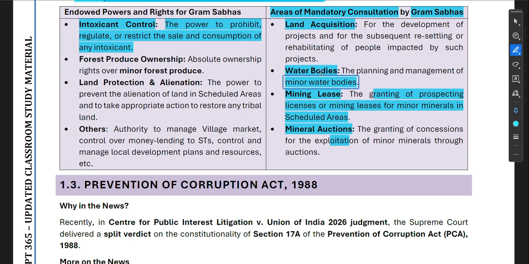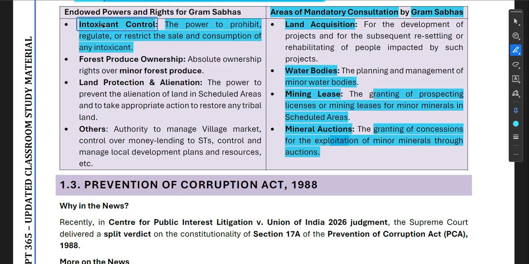Similarly, water bodies, the planning and management of minor water bodies. Okay, minor water bodies means lakes; you have lakes, you have small streams of rivers. Then mining lease, the granting of prospecting licenses or mining leases for minor minerals in scheduled areas. Then mineral auctions, the granting of concessions for the exploitation of minor minerals through auctions. Okay, and here are the powers and the rights of the Gram Sabha.